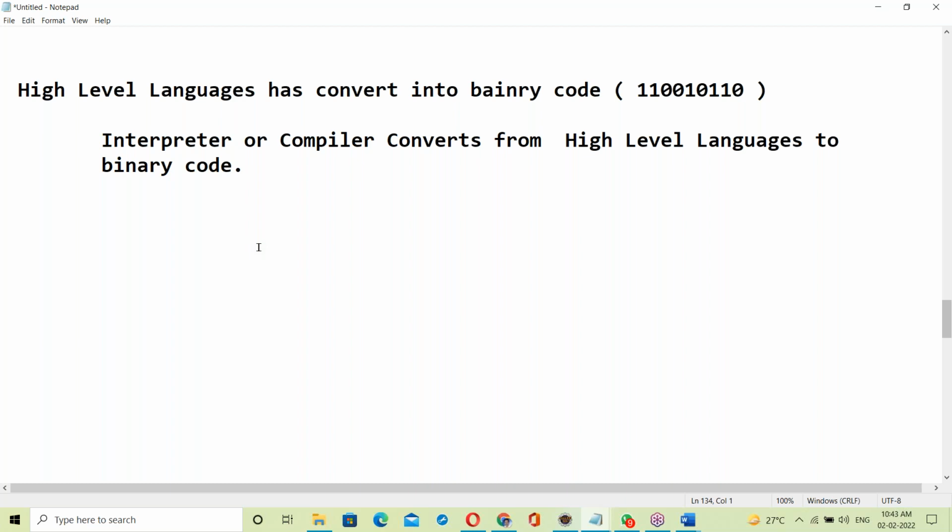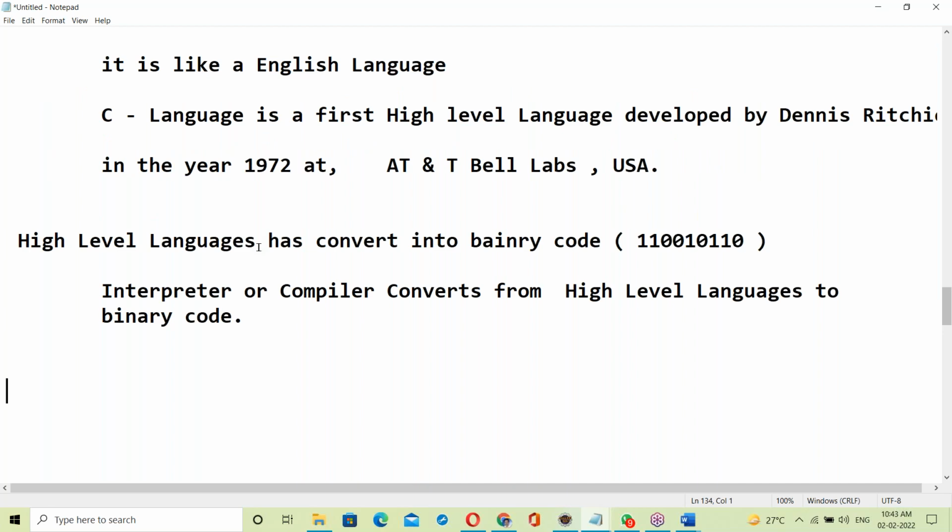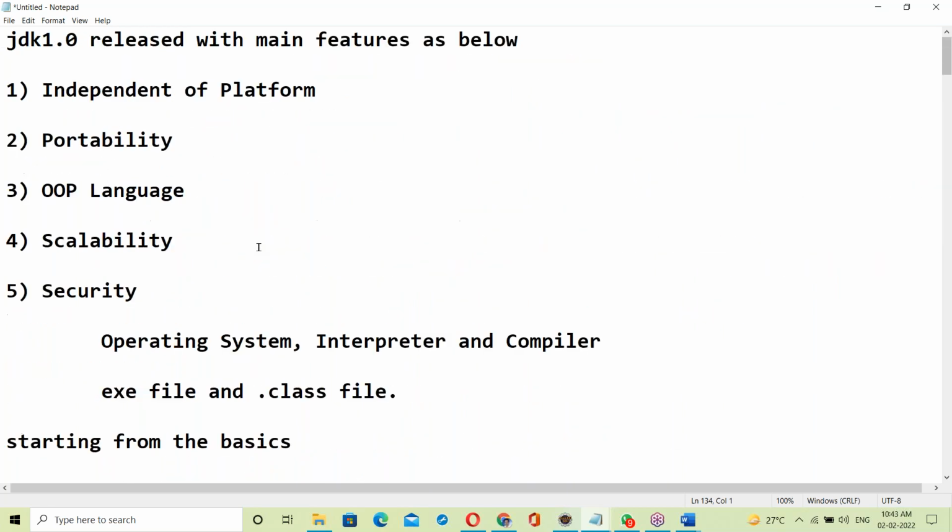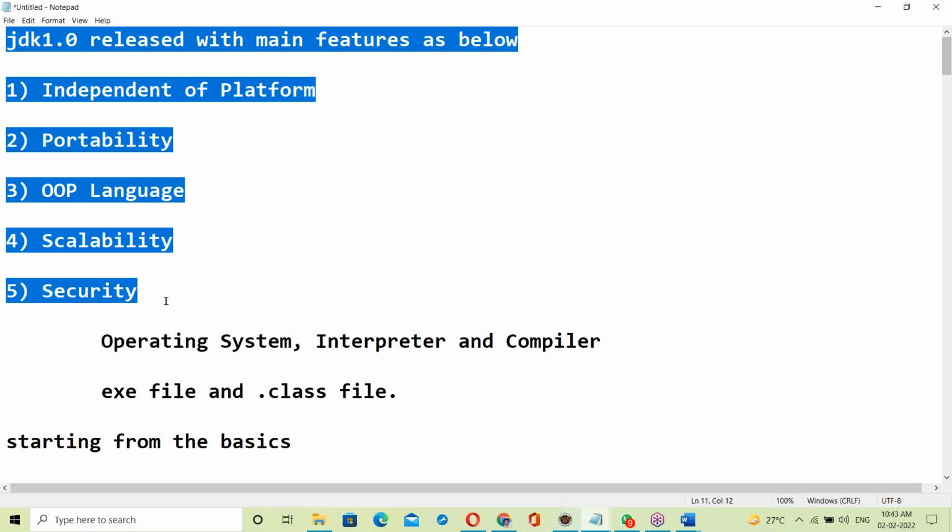I think most of the guys expected me to start directly with Java features. It's not like that. Before going to Java features, these are the basics. If you know these basics, then it's easy to understand Java features. I can start the Java features directly, but you can't understand.